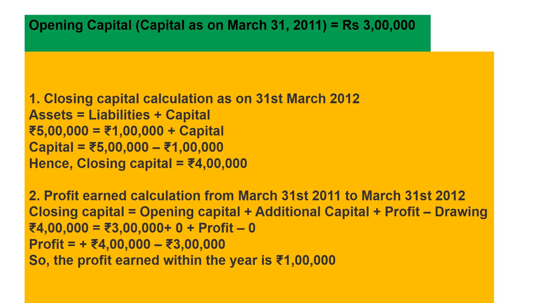Closing capital we have to calculate. So we can put the values of assets and liabilities given in the question: 5 lakh assets, liabilities 1 lakh, plus capital. So capital will be 4 lakh, assets minus liabilities.